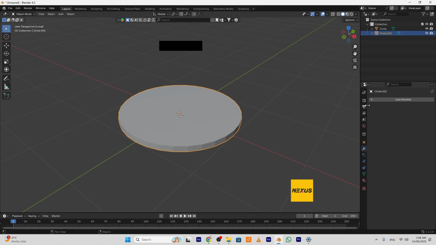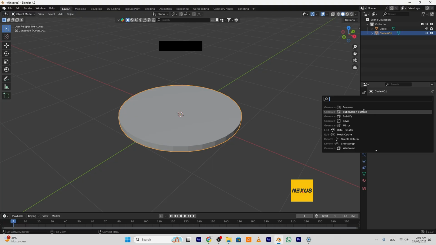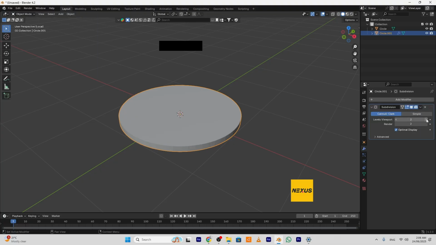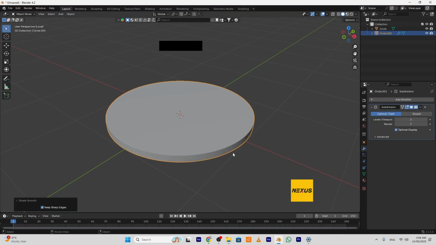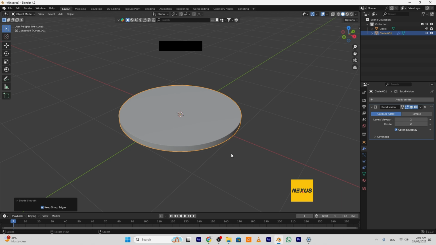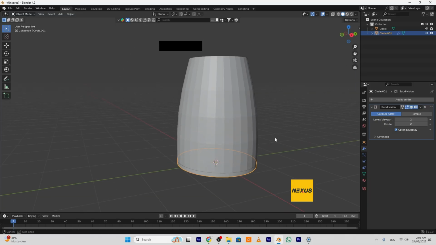Okay, add subdivision surface. Shade smooth. Switch off solo mode again.